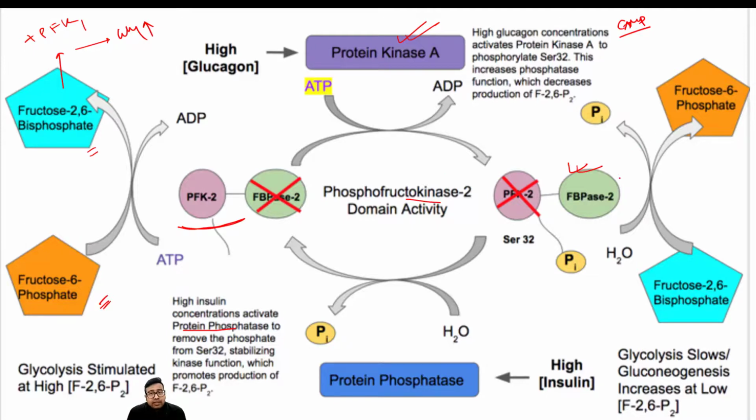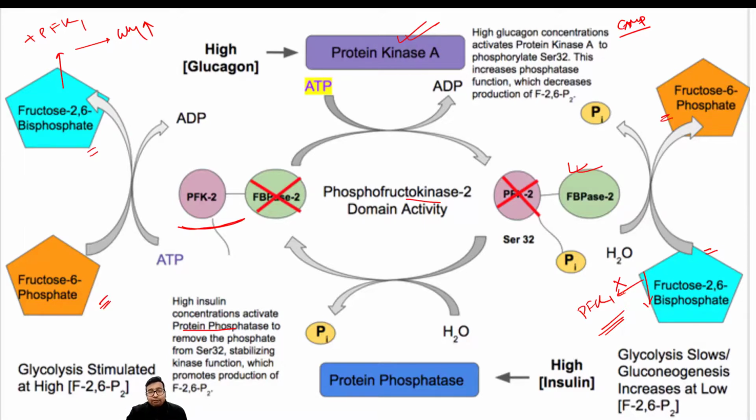So when phosphatase activity is prominent, fructose 2,6-bisphosphate will be converted back to fructose 6-phosphate. It means the concentration of this will be low, and that cannot allosterically activate PFK1. It means glycolysis will be inhibited and gluconeogenesis will be stimulated. Remember, glucagon always stimulates gluconeogenesis and insulin stimulates glycolysis.